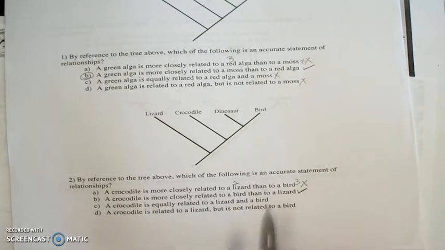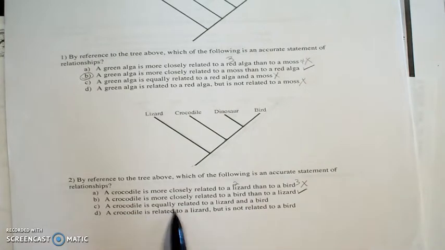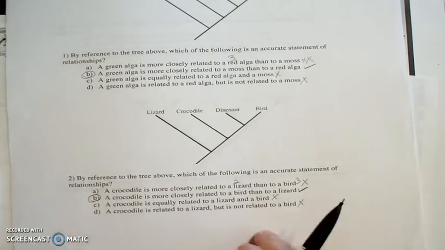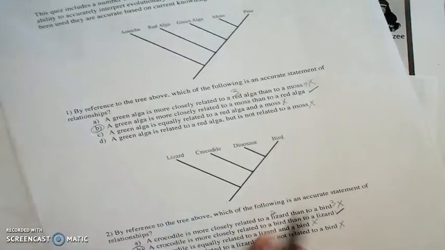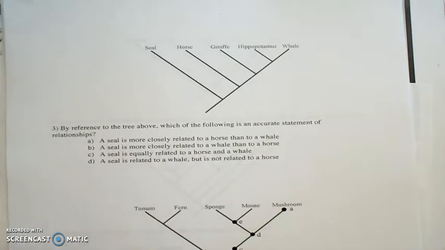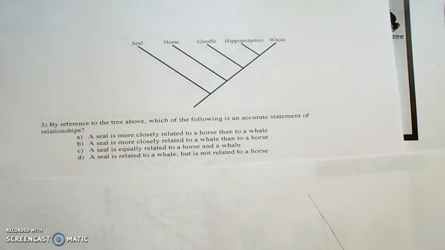We just saw that, but let's look and see if there are some that are even more closely related. Crocodile is equally related to the lizard and the bird. Nope. Crocodile is related to a lizard, but not the bird. No, that doesn't make sense. The answer is B. All right. Let's look at number 3. And let me cover up this picture. All right, here's the cladogram that goes with number 3. So if you want to do this question on your own, pause the video.